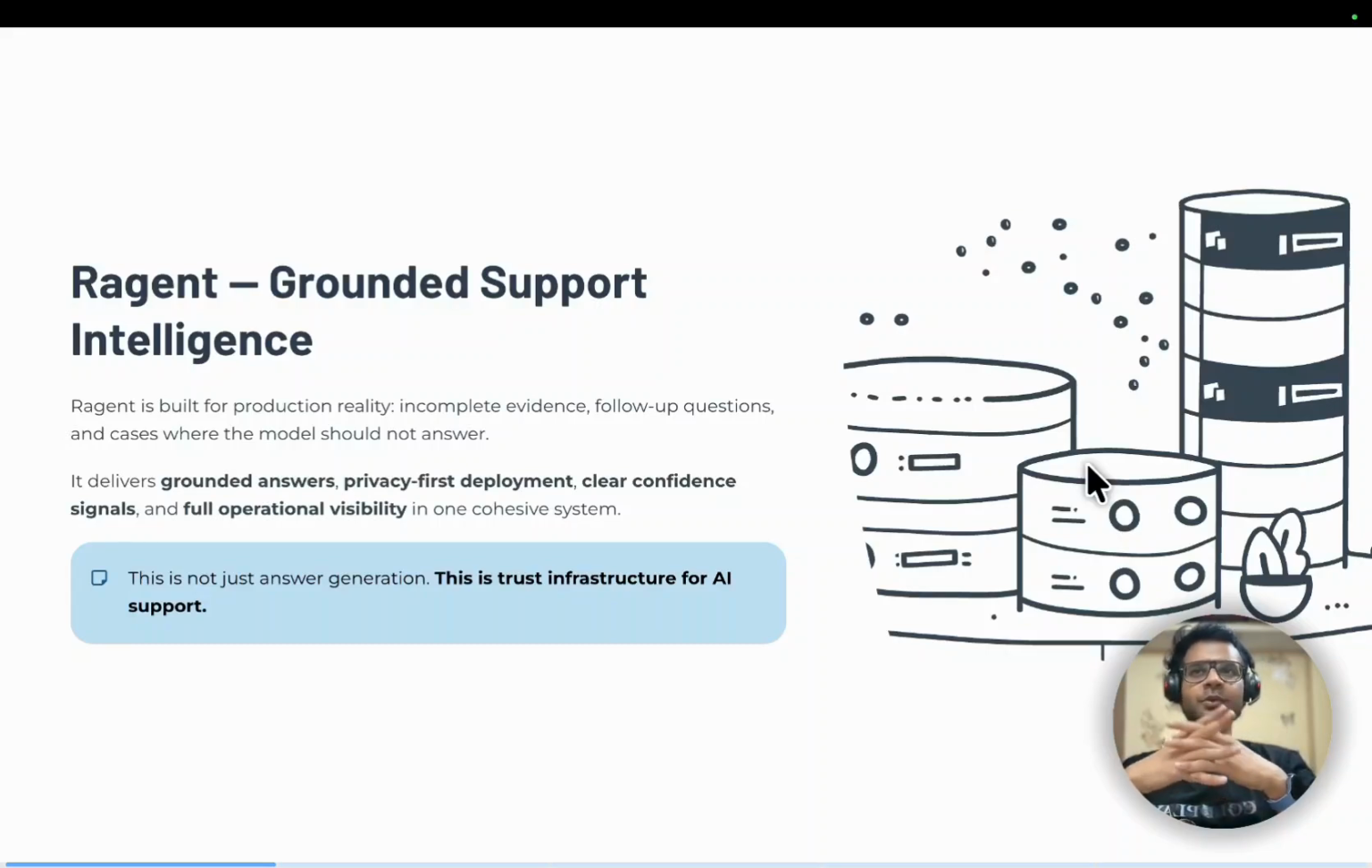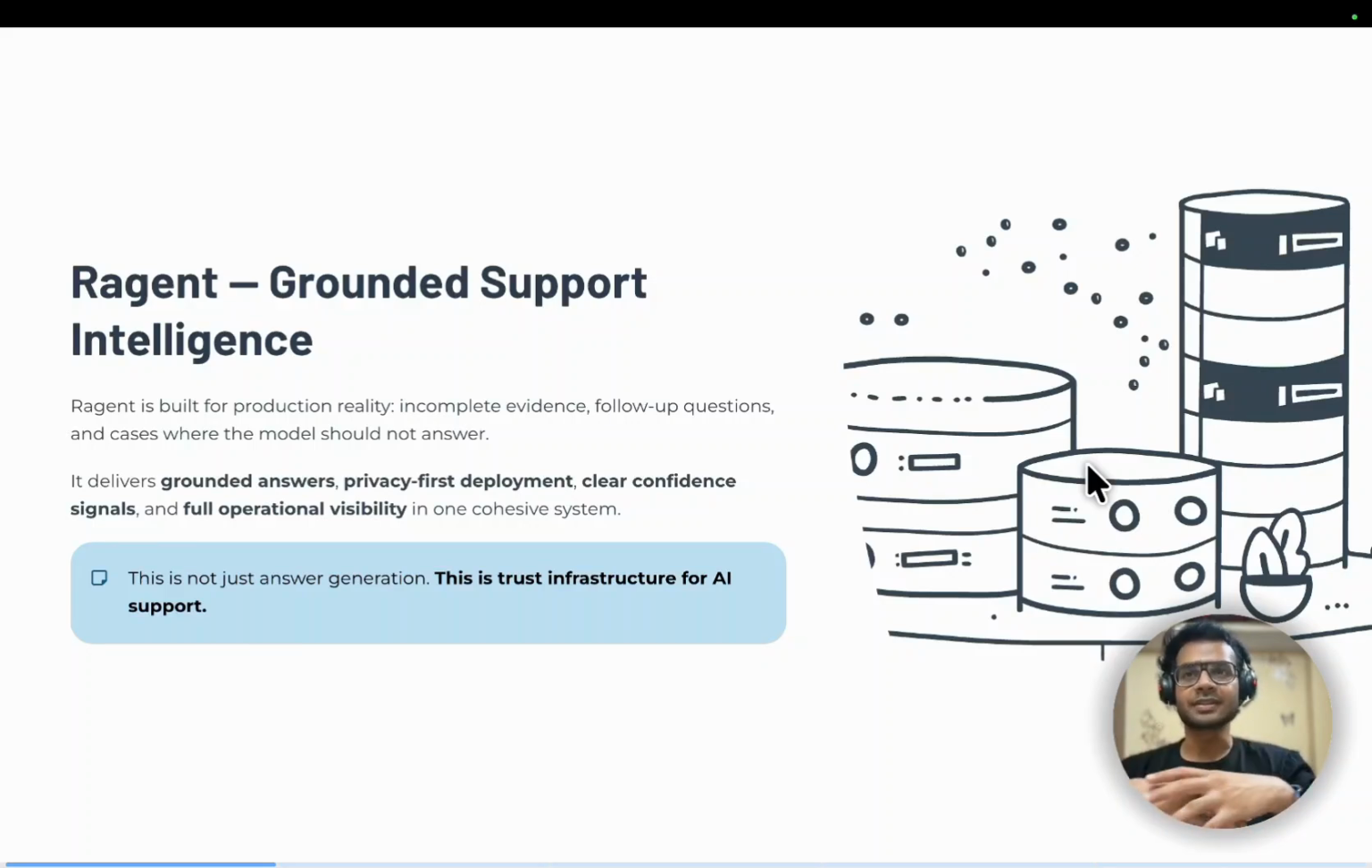Look, most support chatbot demos look great when the question is easy. The real test is what happens when the uploaded documents do not have the complete answer for a question asked by the user, causing the system to hallucinate. And what if the user asks a follow-up question to a previous question in the same chat? RAGent was built for that production reality.